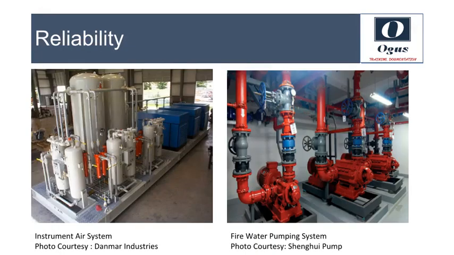Often the number of standby equipment and the sparing philosophy, which means how many equipment to run at a time or how often to change over, depends on the desired level of reliability of the system. For example, the instrument air system of a plant is very critical to uninterrupted running of the plant, so it is good engineering practice to have 2 into 100% of all equipment like compressors, fans, filters and dryers.